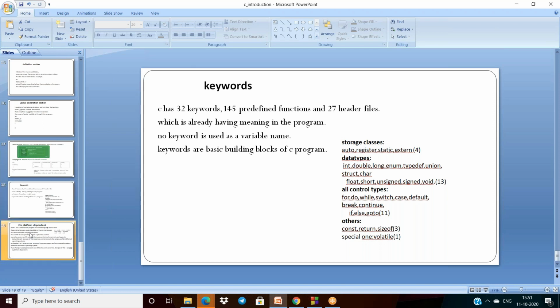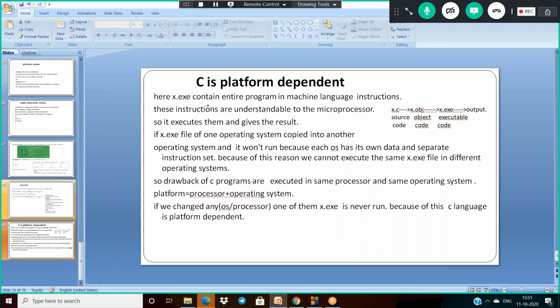The conclusion is this: C language is platform dependent. Okay, the C language is platform dependent, and it is not platform independent. Why? Because after generating your .exe file, it contains machine language instructions.